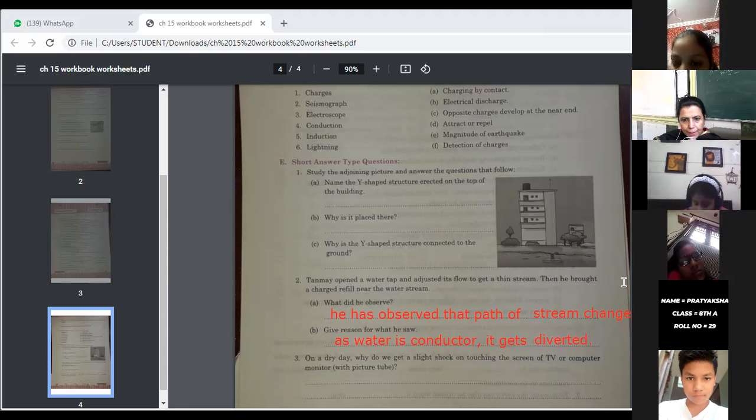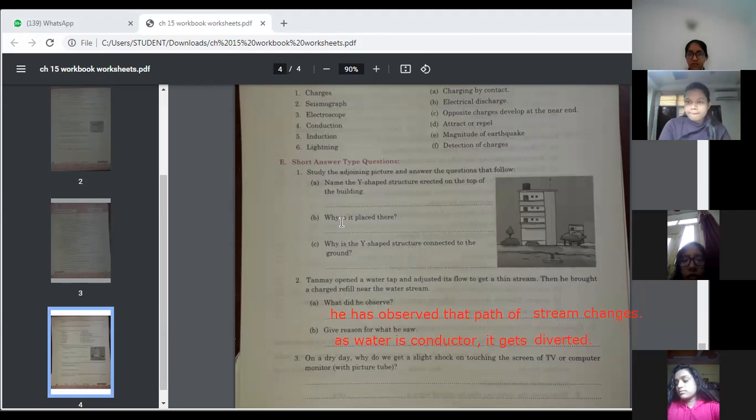Next: on a dry day, why do we get a slight shock on touching the screen of a TV or computer monitor? Can I have the answer from your side? Does it happen or not?